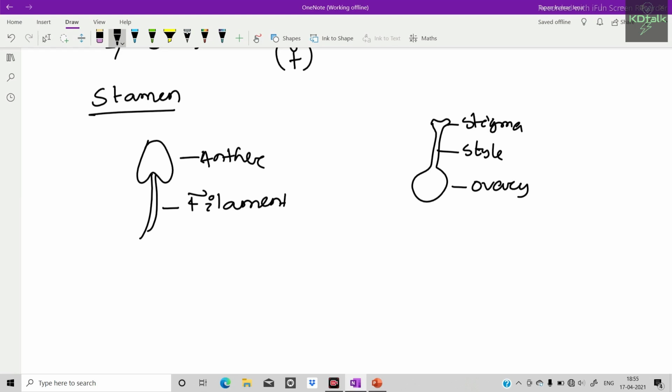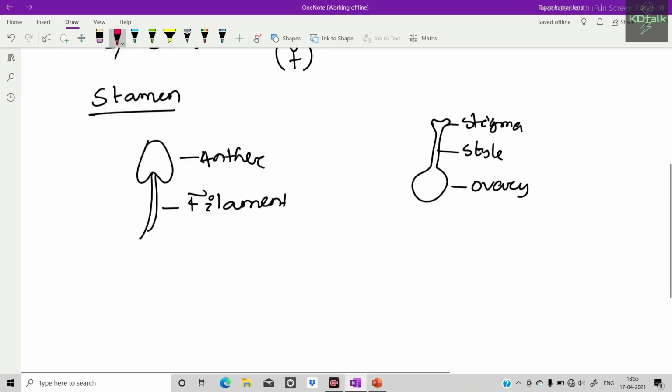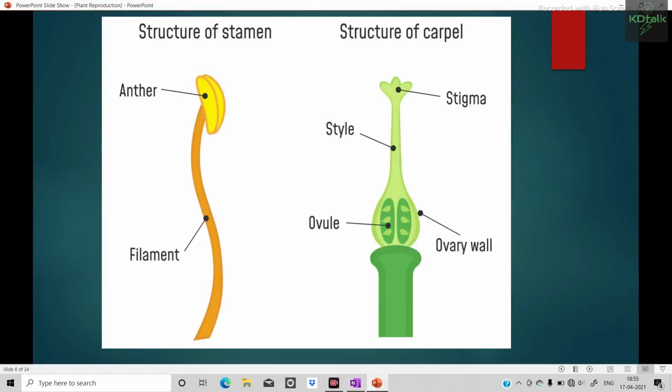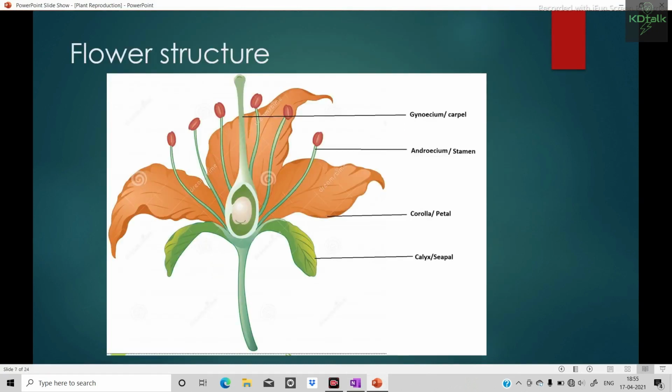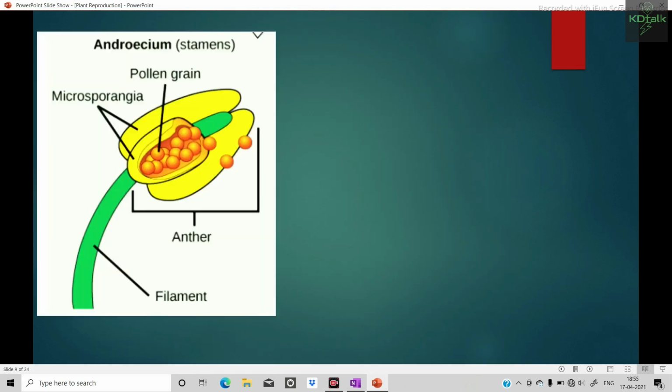The ovary consists of ovules. It may be a single ovule or many ovules. Whereas the anther consists of pollen grains. And this is a bisexual flower, where both male and female sex organs are present. Now look here, this is the ovule. And this is the pollen grain produced by the anther.